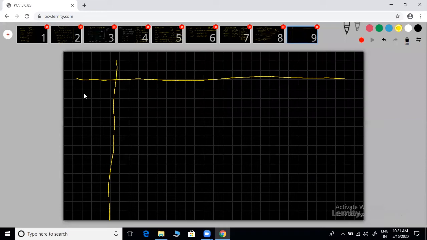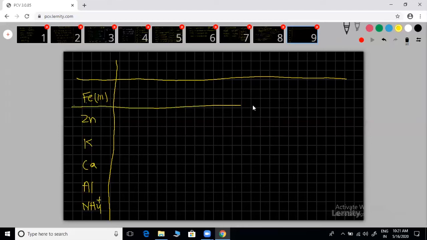Now we can see here I am taking iron. Iron 3 I kept here, meaning what is the iron oxidation state? Plus 3. I need the name also, name as well as compound formula. Zn, how much zinc? I already gave it, you can refer. I won't give the charges, that's your wish. K. Calcium. Next, aluminum. NH4 plus, NH4 plus you already know. I need it with name also, name as well as formula.